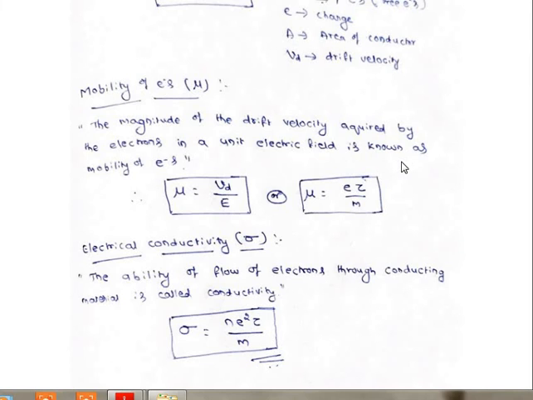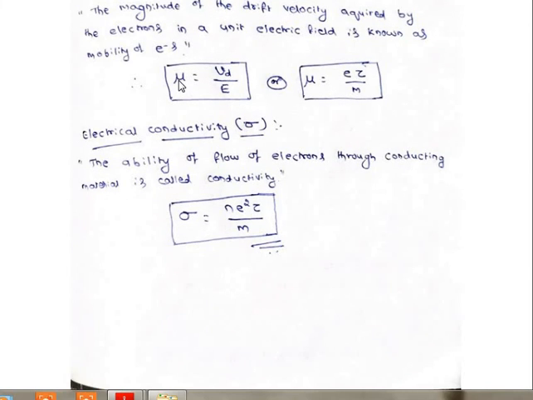Okay, it is called mobility, where mobility is represented by mu is equal to Vd divided by E. Vd is the drift velocity and E is the applied electric field. Or we can represent that expression like this also. Vd expression is e E tau divided by m. Here the electric field gets cancelled and you will get only e tau divided by m.